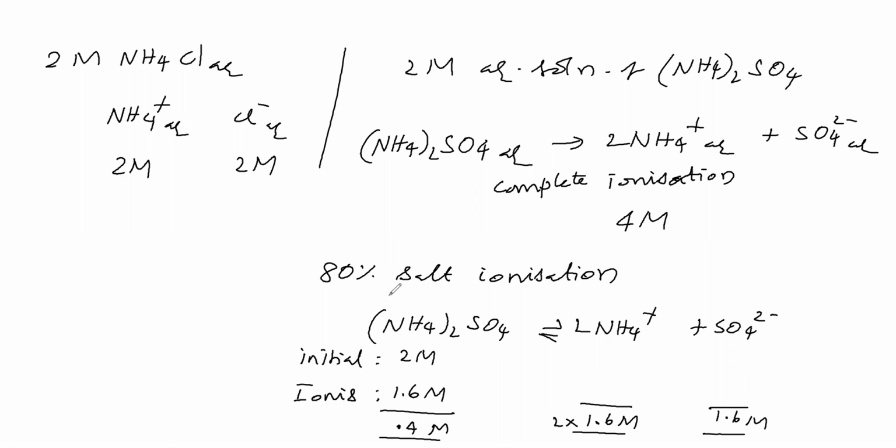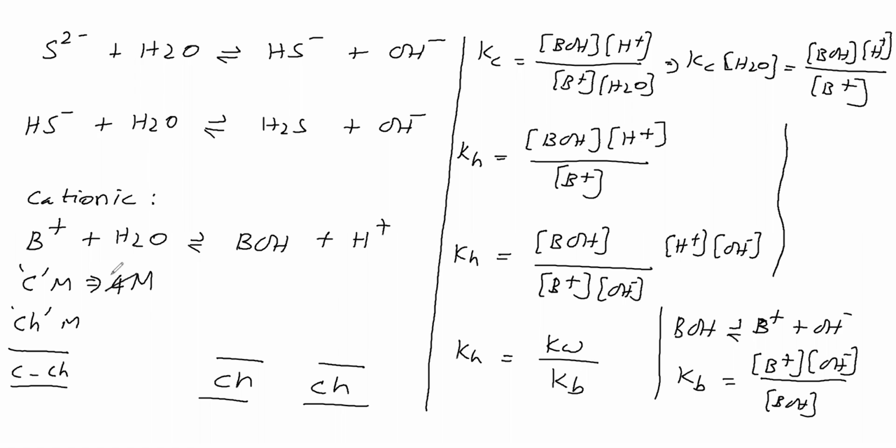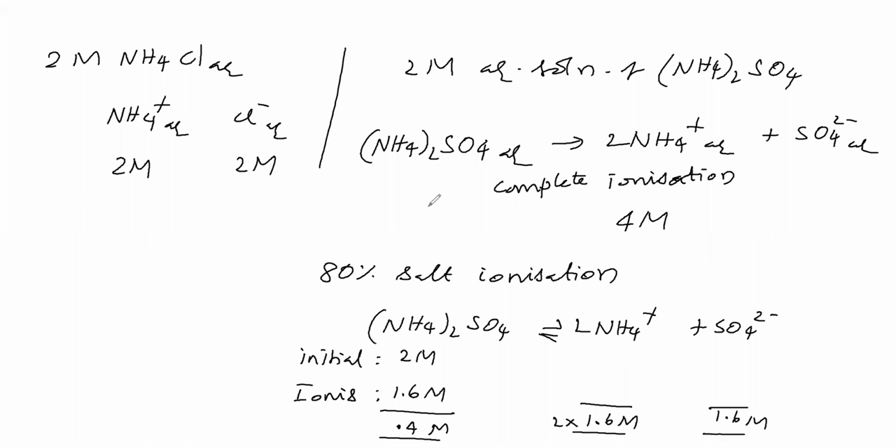Therefore, if they mention that the salt is ionizing to so and so percentage, then we have to do it like this. So what is the initial concentration of ammonium ion? Not 4 molar, but 2 into 1.6 molar. That means the initial concentration of cation is 2 into 1.6 molar only. Don't take 4 molar; depending upon the question given, we have to consider. If ionization of salt is not mentioned, then take complete ionization and take the ammonium concentration as 4 molar.